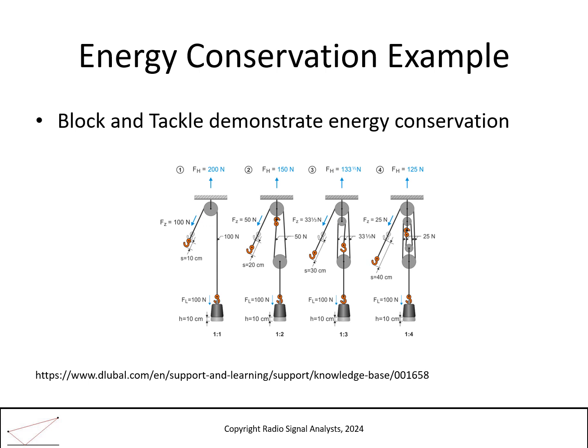A classic example of energy conservation is the block and tackle. A rope is used to transfer lift to a weight. Number one, the configuration on the left, has the shortest pull but requires the greatest force, while number four, the configuration on the right, has the longest pull and requires the least force. The product of force and pull is the same for all.